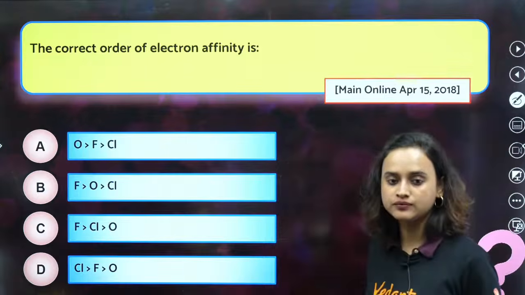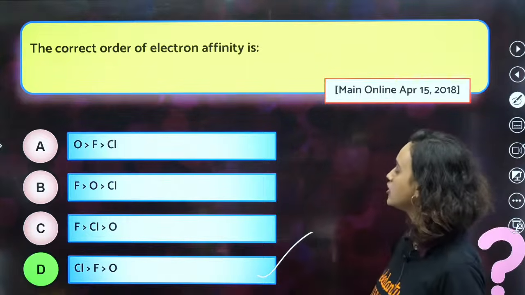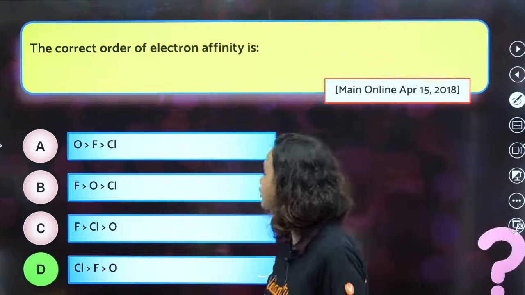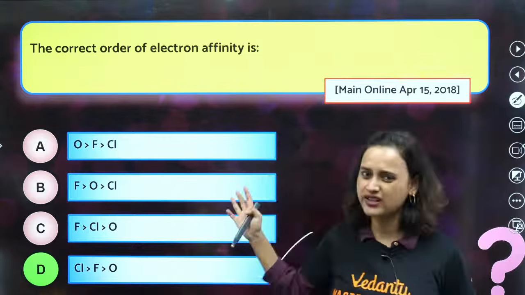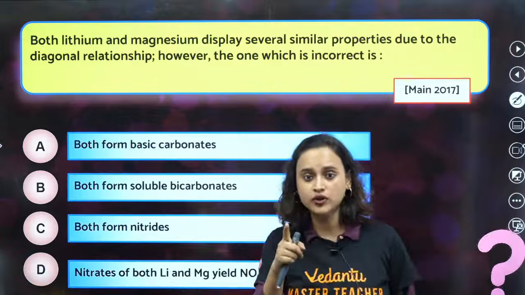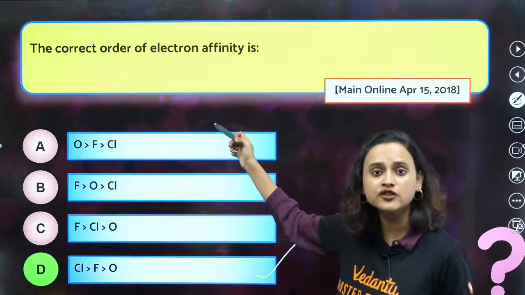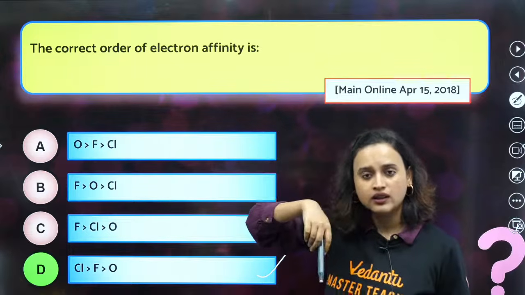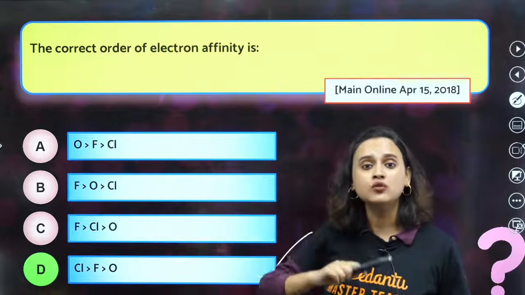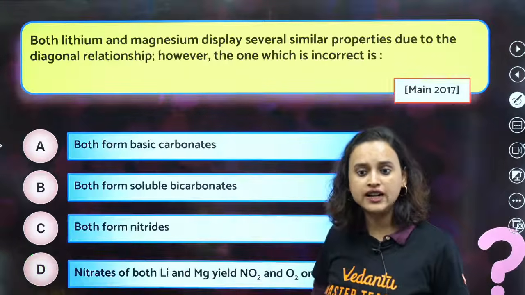Good, Arvind, very good. It is this. Correct order of electron affinity is chlorine, then fluorine, and then oxygen. Once again, you know the trend, no? From the trend, you can find it out. No, Singham, you are wrong, bacha. You forgot the trend or what? What happens to electron affinity across the period, down the group? Down the group and across the period, what is the trend? You find out the trend and then solve it, okay? Don't forget the trend, bacha.